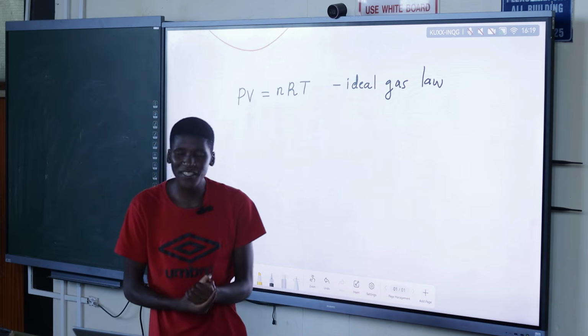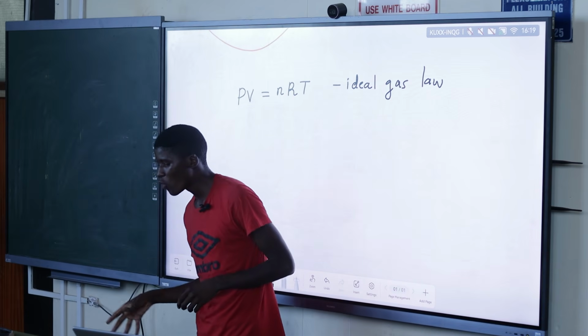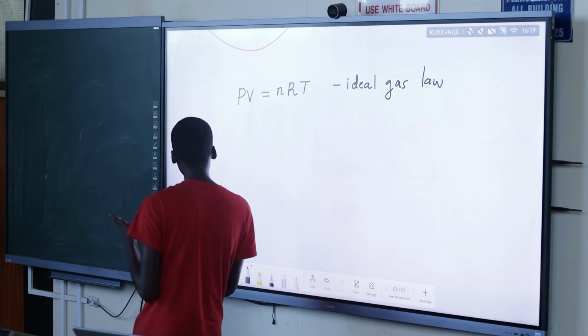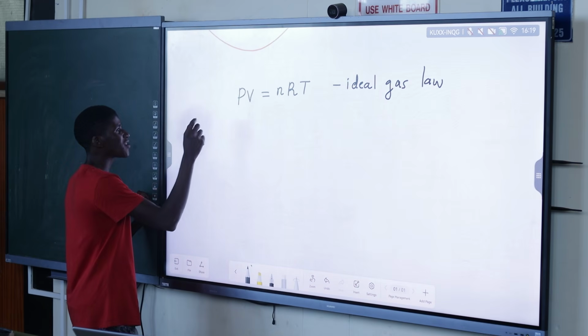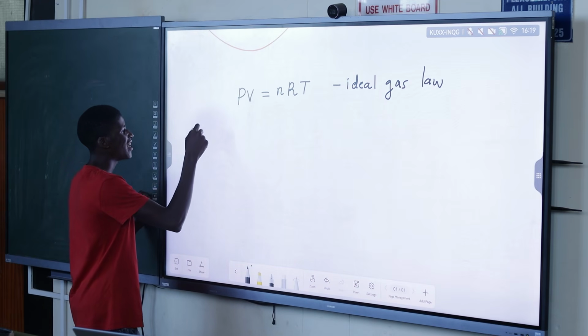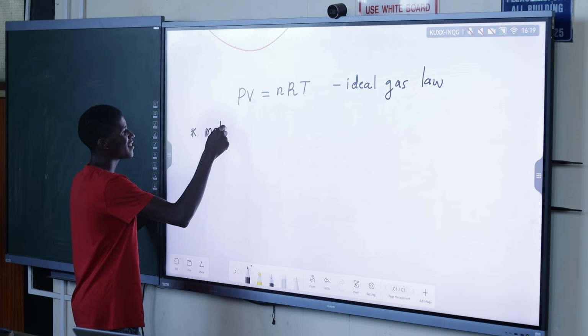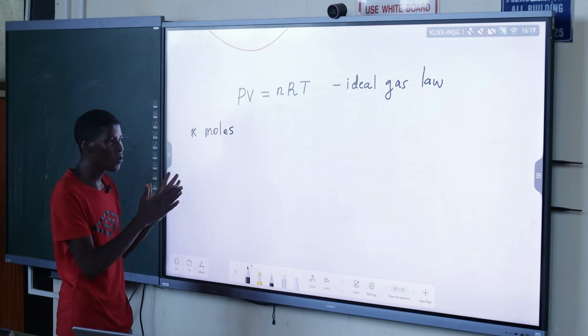So now let's understand what moles are, and all of those. In chemistry, we'll come back to chemistry again. If you don't have chemistry as a subject, you will still see it here.